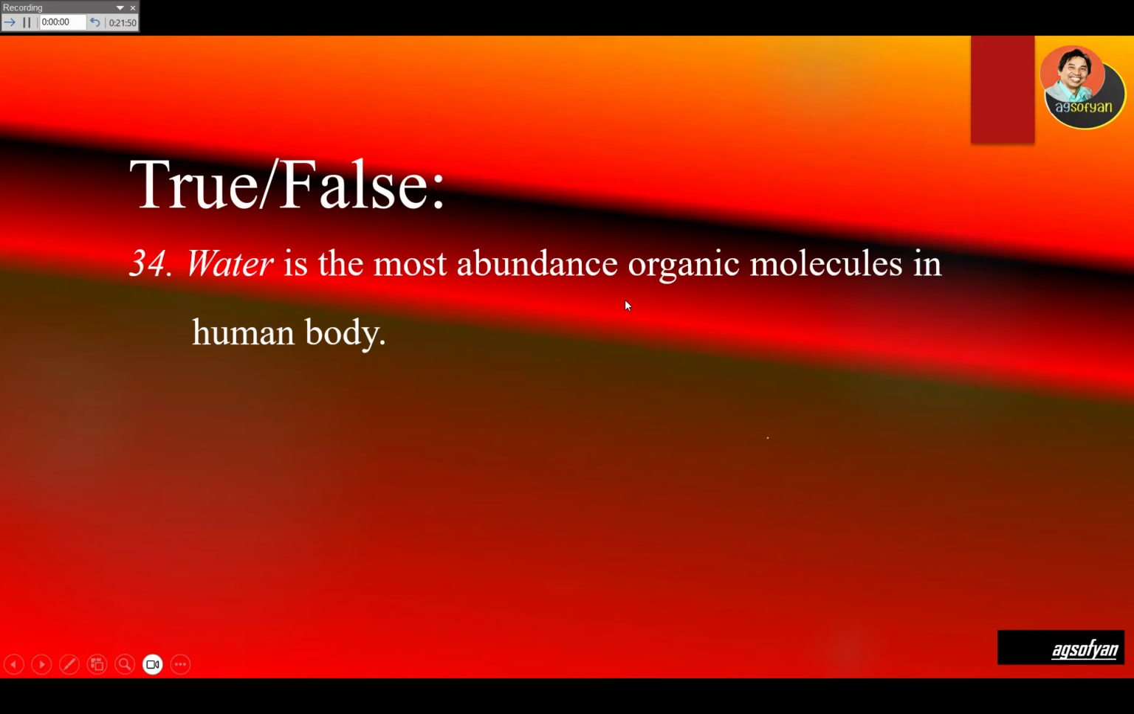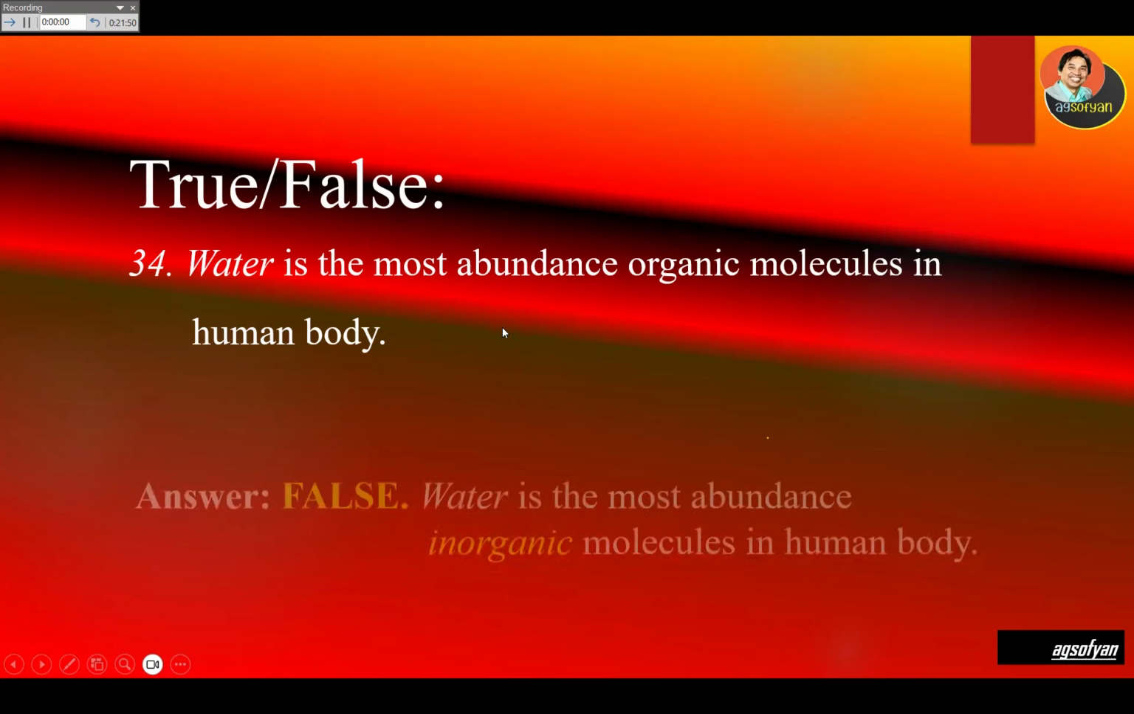Water is the most abundant organic molecule in the human body. So this is kind of a tricky question over here. Yes, water, we have a lot of water. This is dominant, the most abundant, but it is not organic. So this is a tricky question. Water is the most abundant inorganic molecule. So this is false.